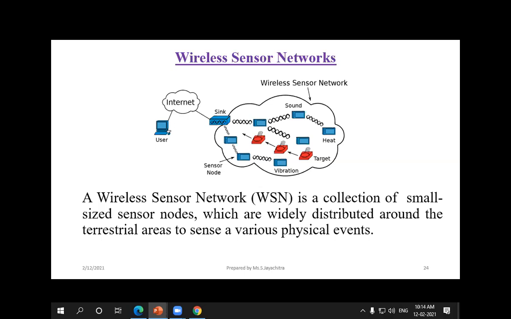We, the people, are the users, and we receive the information through the internet connection only. Where is all the received information stored? We have the sink node, which transmits the information, and the sink node transmits the information through the internet to the user.